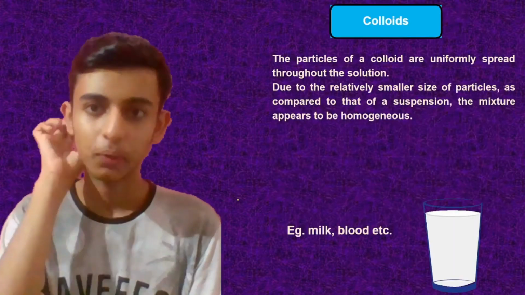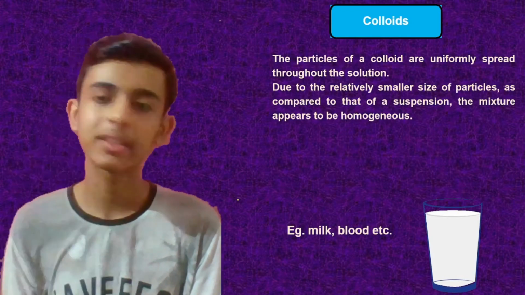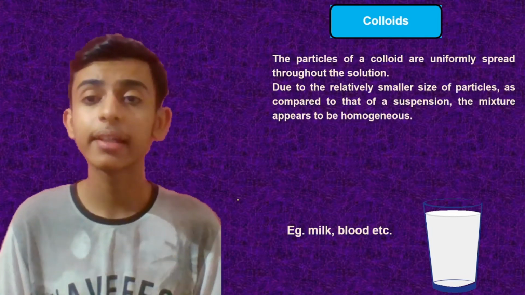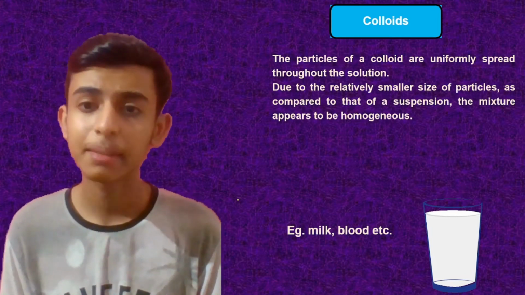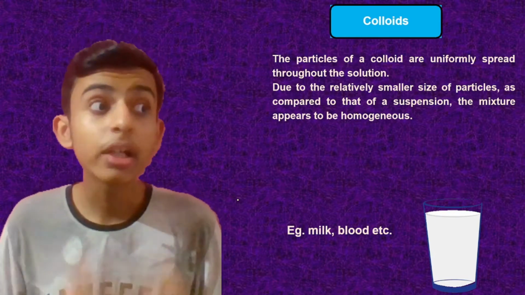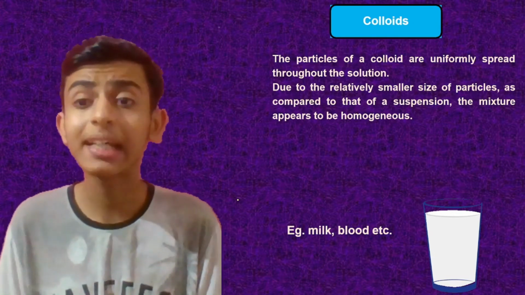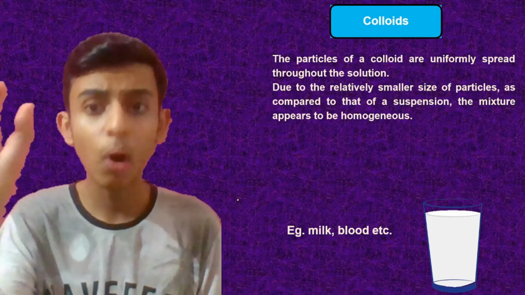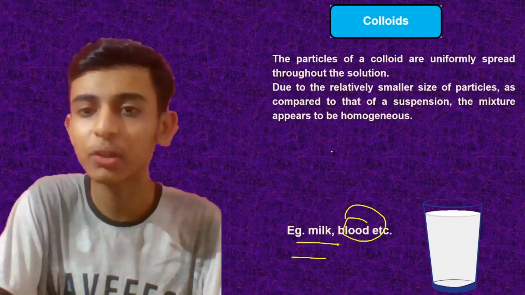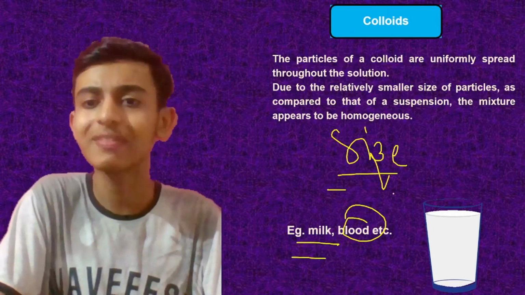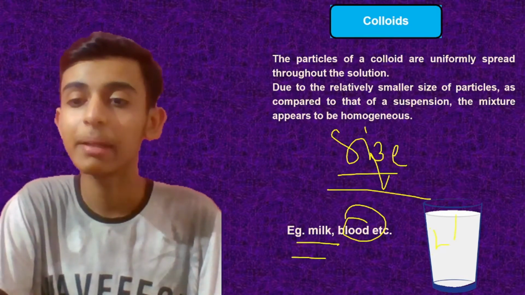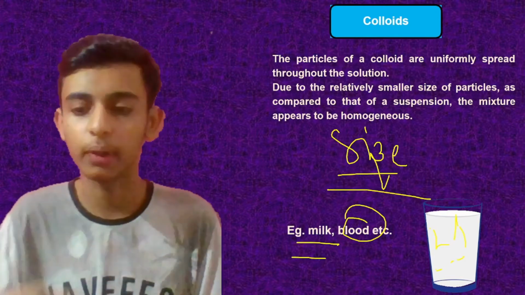What is this colloid all about? So the particles of a colloid are uniformly spread throughout the solution. Due to the relatively smaller size of particles as compared to that of a suspension, the mixture appears to be homogeneous. See, the mixture appears to be homogeneous, but it is heterogeneous because the particle size is very small. Particles are very small, we cannot see them. Like milk particles you cannot see, blood particles you cannot see, because of their size. That is very small. But if you look through a microscope, then you will be able to see a lot of fine particles. This is about a colloid, right?